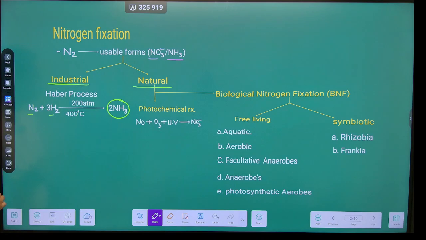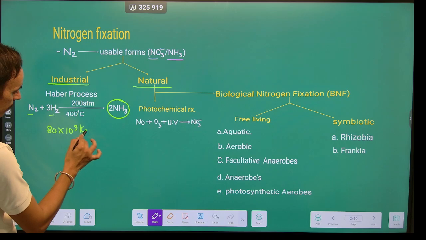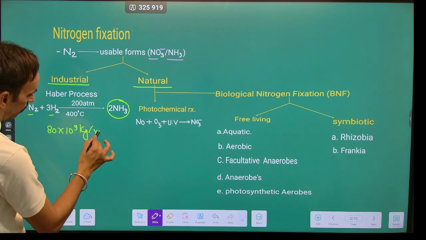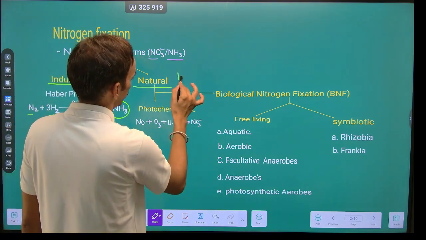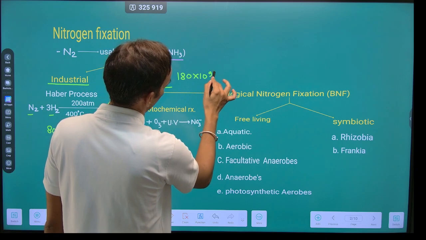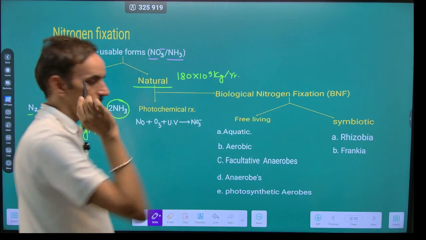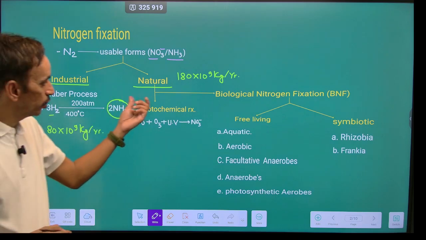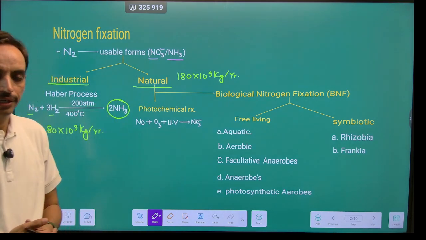This industrial process contributes around 80 into 10 to the power 9 kilogram of fixed nitrogen per year. On the other hand, natural nitrogen fixation contributes 180 into 10 to the power 9 kilogram of fixed nitrogen per year. Natural nitrogen fixation is further divided into two types.